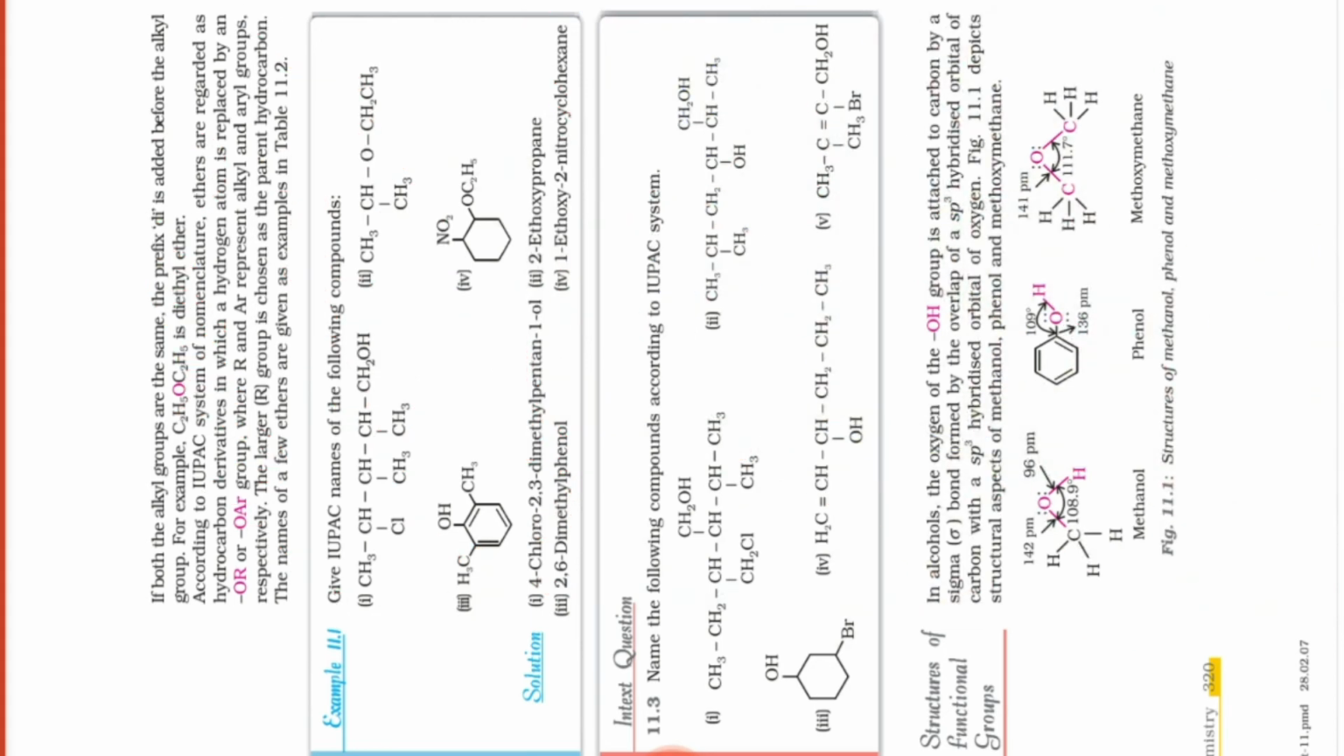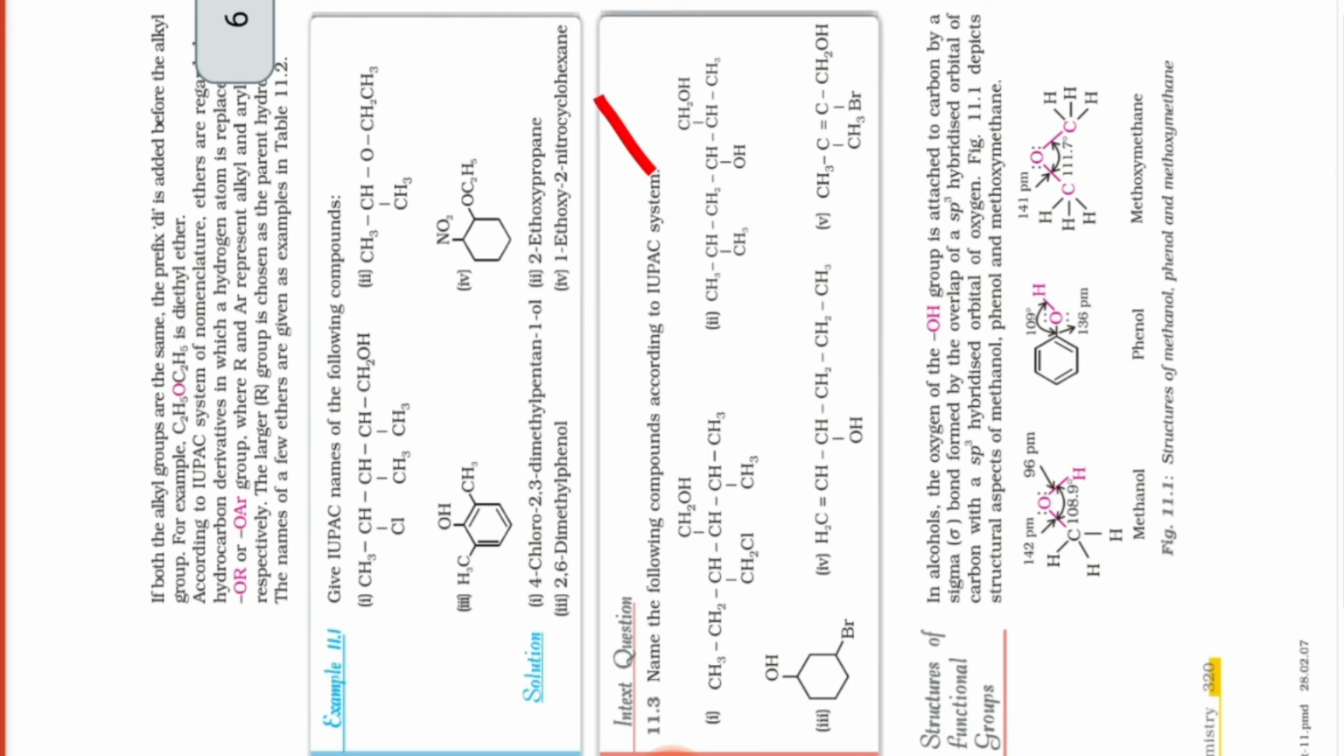Okay. Now after that, beta, we have one in-text question. The in-text question is this one, 11.3. Now what are they asking? Name the following compound according to the IUPAC system. Okay, then what do we do in this case? You see number 1. I am writing number 1 over here and you try to write its name.